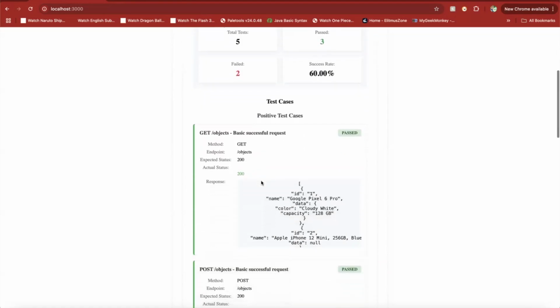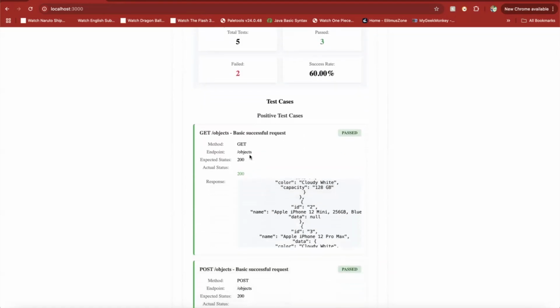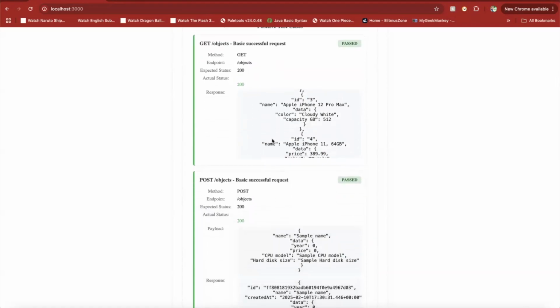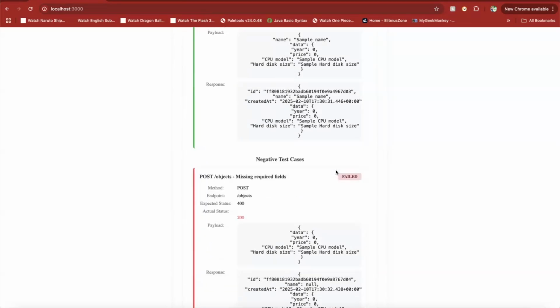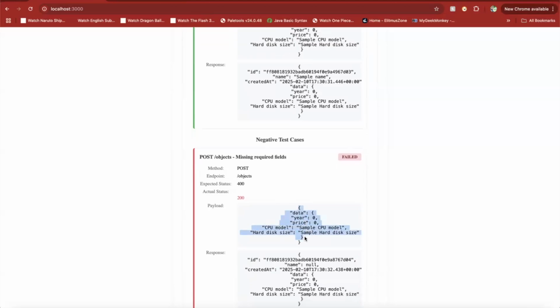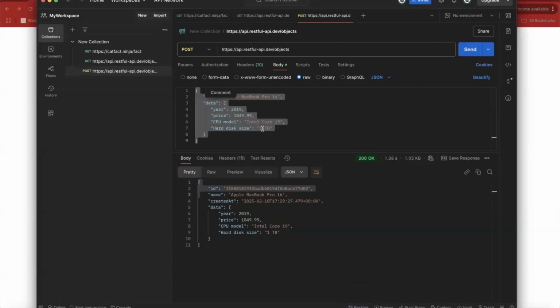Everything has been done by AI itself. It will also show me what test cases it ran. It ran the GET positive test cases, basic POST and GET, and then it also ran missing required fields. Since this is a public API, I'll tell you why this is failing: if I just send this payload without validation, this might give me 200. So if a developer has written this, it would fail. It must have some validation.